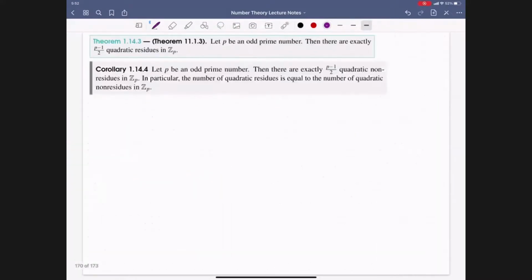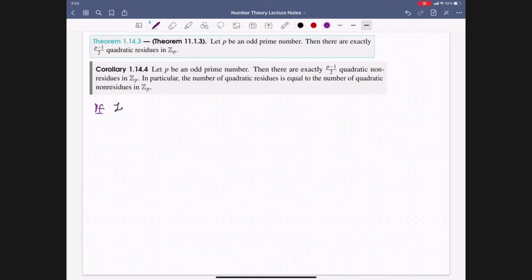So with this, let's go ahead and prove the following corollary. The corollary tells us that if we have an odd prime number p, then there are exactly p minus 1 over 2 quadratic non-residues in the integers modulo p. And so the number of quadratic residues is equal to the number of quadratic non-residues in the integers modulo p. But now the proof is going to be automatic. So the proof is the following.